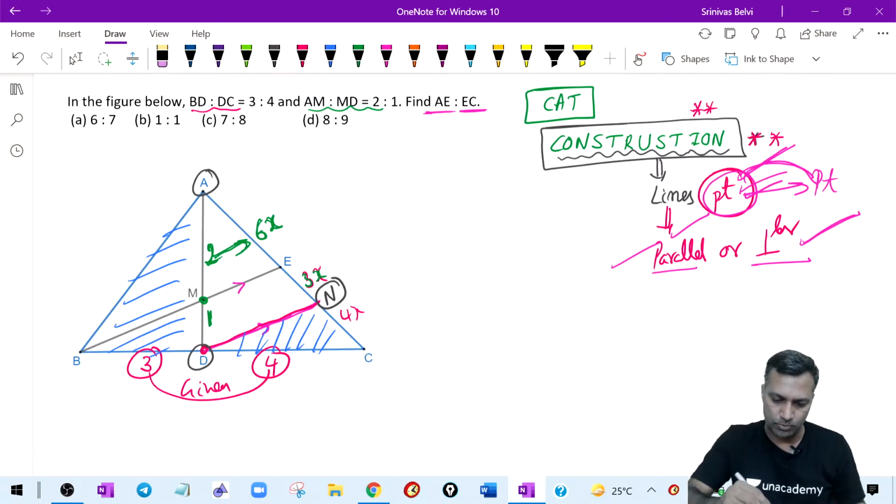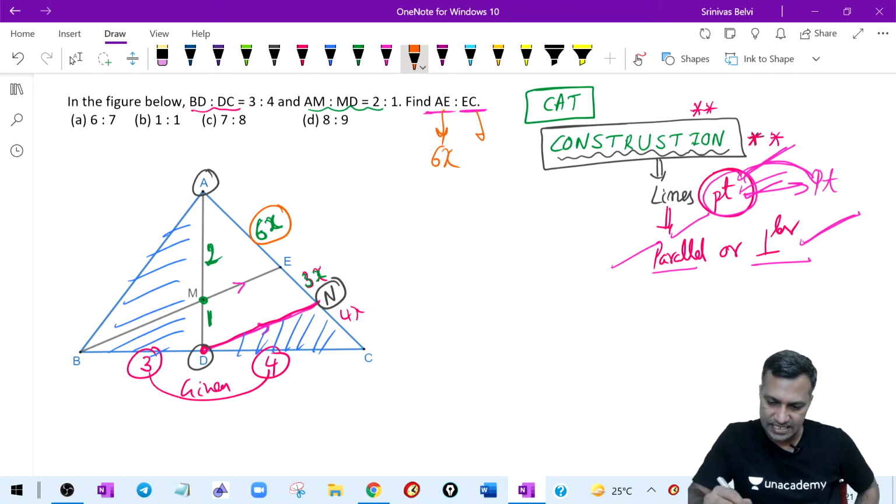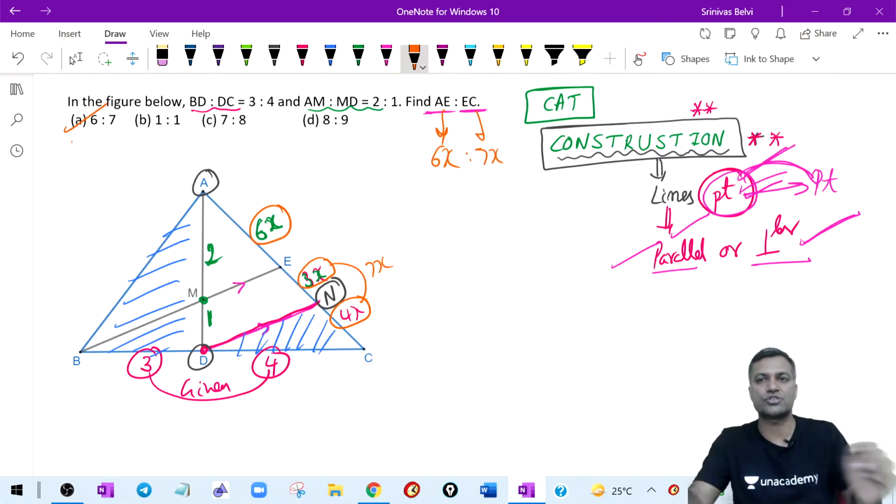All the numbers have been projected on the required side. Now I have to find out what is AE. AE is symbolic of 6x. Therefore what is EC? EC is nothing but 3x and 4x put together, which becomes 7x. Therefore, the required ratio is 6 is to 7.